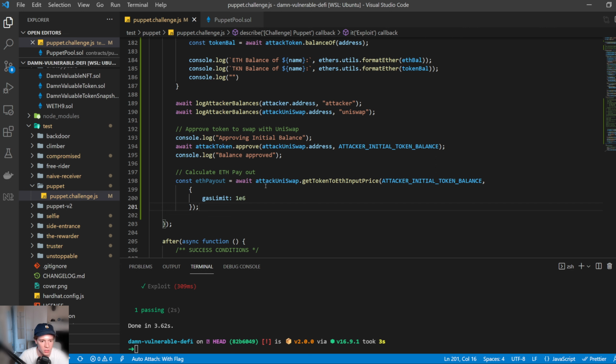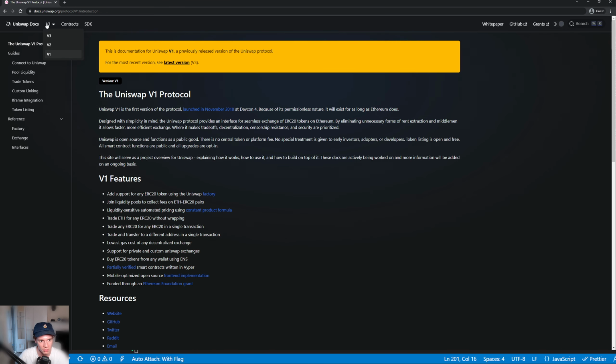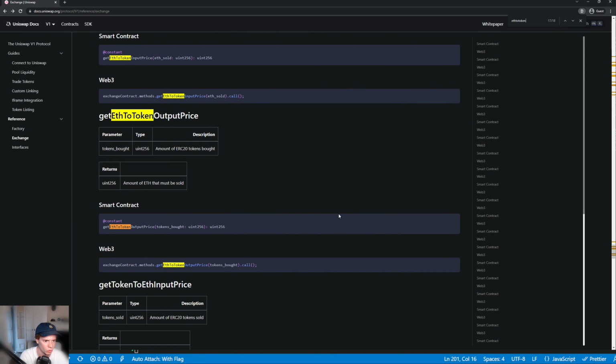So we do this via a get token to ETH input price. Now, the way that I got this is essentially through the Uniswap docs. The Uniswap docs here are really, really helpful. Uniswap is actually up to V3, so we need to be looking at the V1 documentation here. We can go ahead and look up, I think it was ETH to token, yeah, get ETH to token output price.